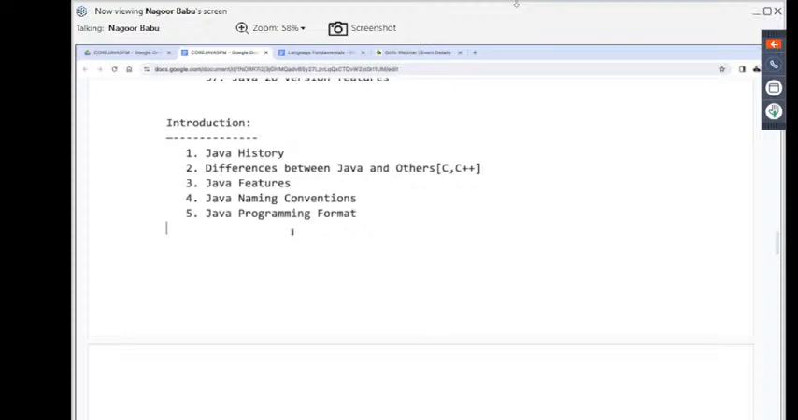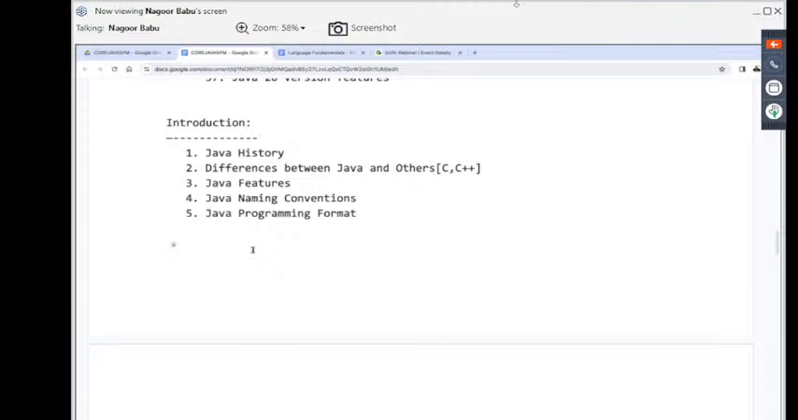Are all of you getting it or not? The first one is Java history. The next is the differences between Java and others, C and C++. Next are Java features, Java naming conventions, and Java programming format. Once we complete these concepts, we will go with the steps to prepare a Java application: how to download Java software, how to install it, how to provide setups, and how to install a Java editor. Then, how to write a Java program, how to save a Java file, how to compile a Java program, and how to execute a Java program. We are going to understand each and every step.